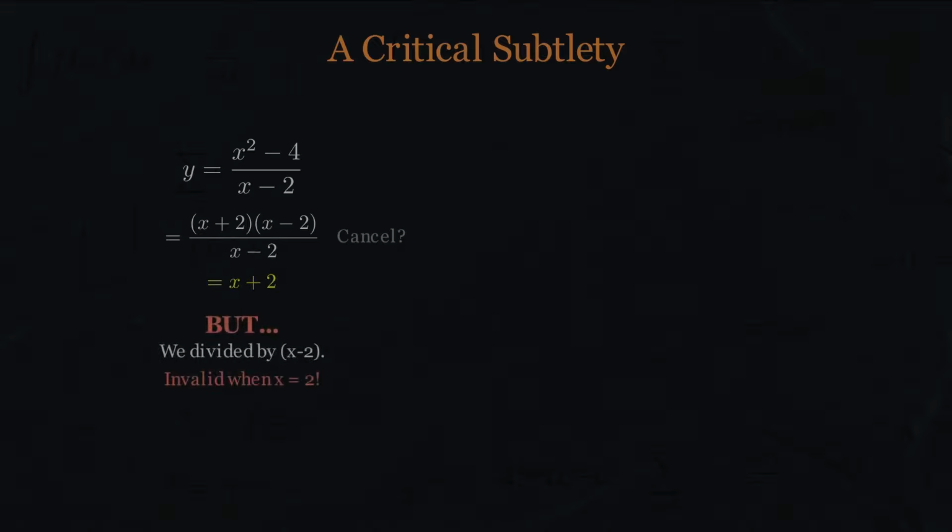But wait, what did we actually do? We divided numerator and denominator by x minus 2. Division by x minus 2 is valid unless x equals 2. When x equals 2, we divided by 0. So the simplified function y equals x plus 2 is not the same as the original. The original function has no value at x equals 2, but the simplified version does. It equals 4. Here's the profound observation.